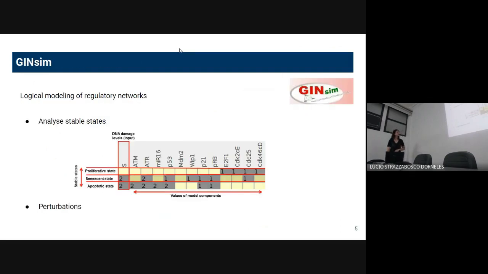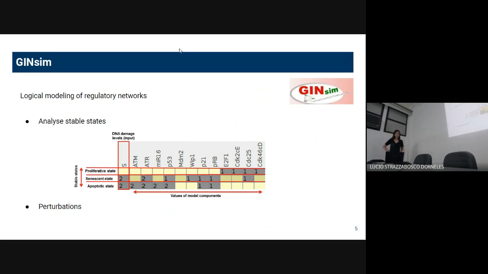So to simulate these networks, we have GINsim. GINsim is software for modeling and simulating regulatory networks. With GINsim, we can analyze the dynamics of the system.